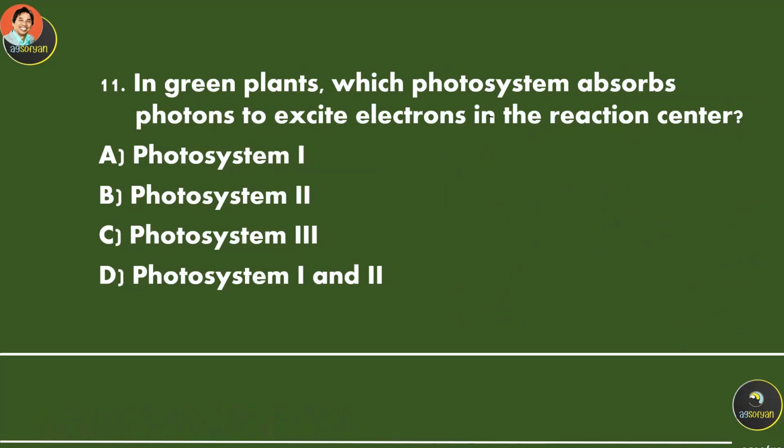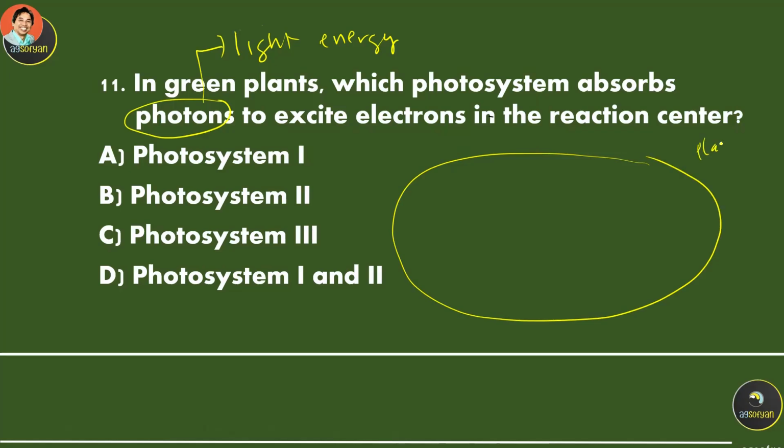In green plant, which photosystem absorb photons to excite electron in the reaction center? Okay, so what is photon first? Photon is the light energy. So that's the name of the light energy, it is called the photon. So basically, again, we have this plant cell, and we have the chloroplast, and it has thylakoid.